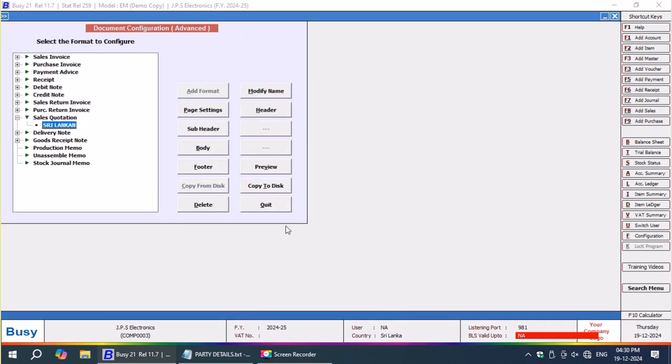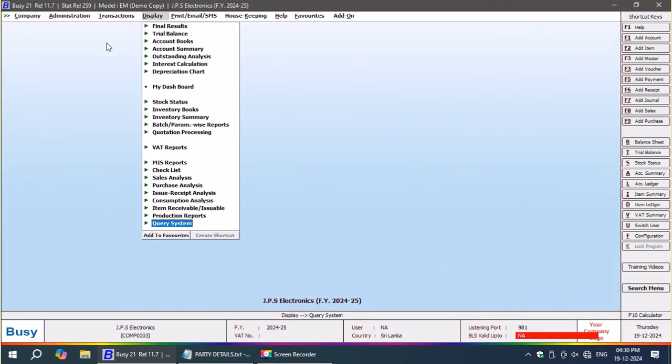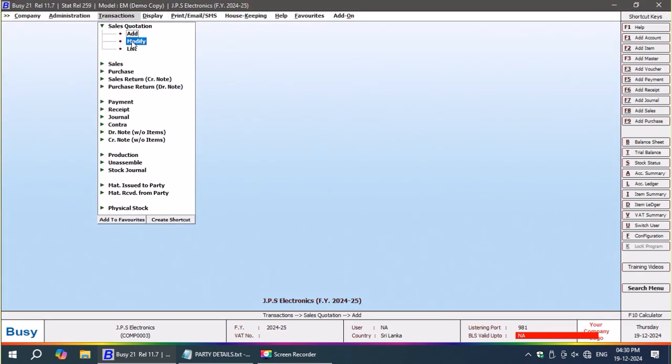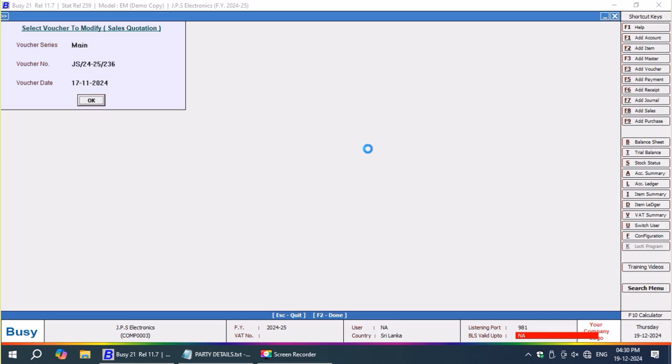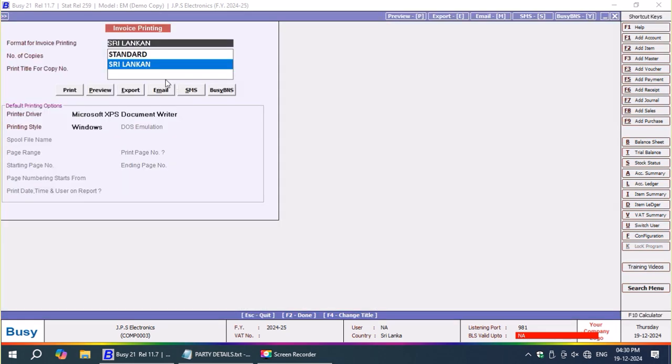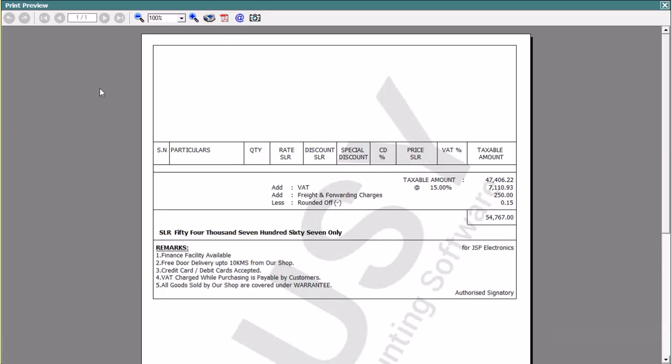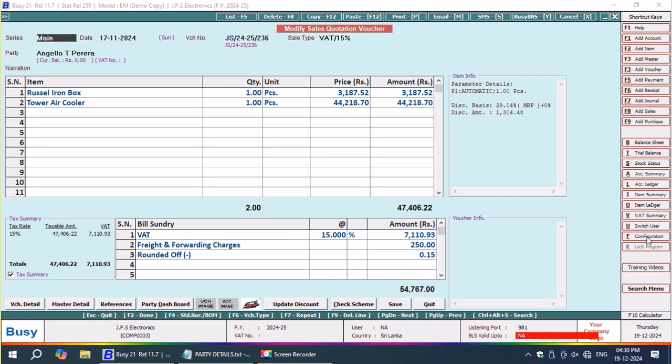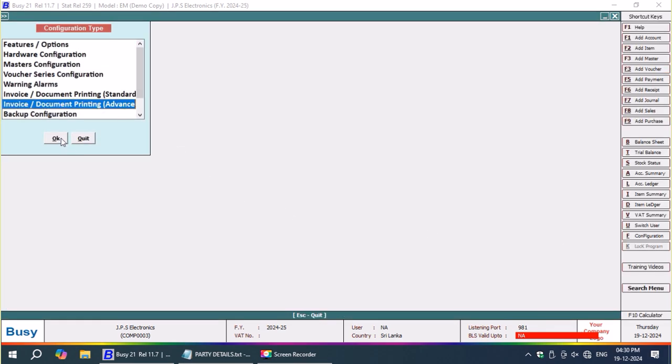I'm going to save it. Now let us check. If we check, whatever bill sundry you add has to print automatically. This is the ideal case, and it is coming. See here, first the taxable amount has come, from the subtotal area. Now VAT has come, freight has come, and round off has come.